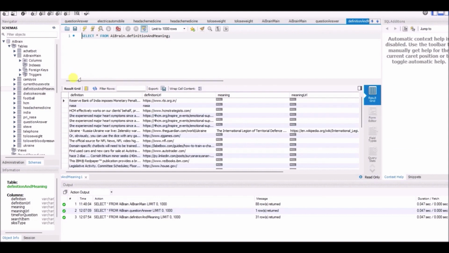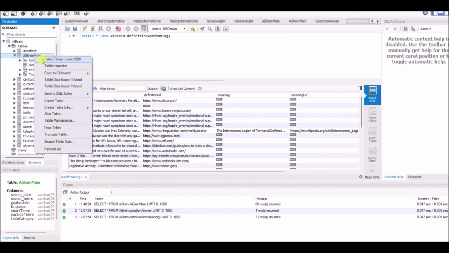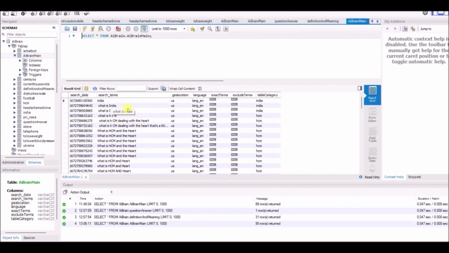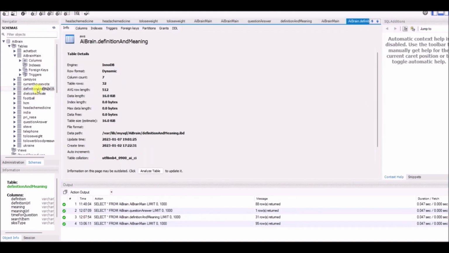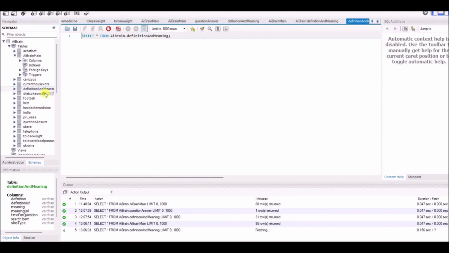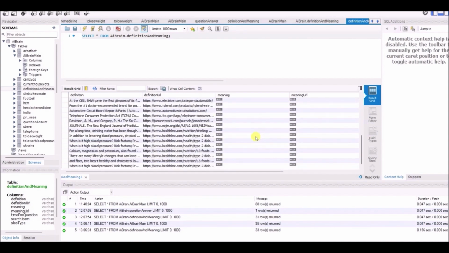Store all the information in some main tables. So what we call our AI brain is going to have all the search terms and dates we used, geolocation, language, and other information. We have what's called definition and meanings. And here we have the definition and the links and different meaning information that we store.